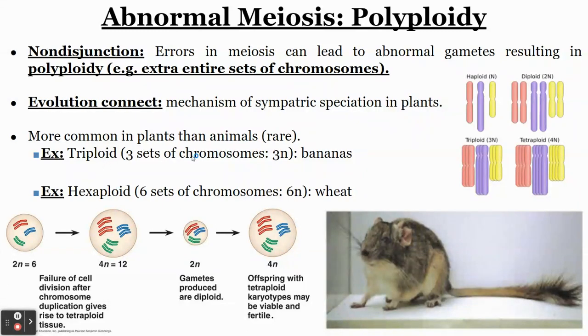So we can look at triploids. So bananas are triploids. They have 3 sets of chromosomes. Hexaploids, like wheat, 6 sets of chromosomes. And this is all because of errors in meiosis, which can lead to different species within the same environment. So sympatric speciation. So you can always review that and see that connection between genetics and evolution.